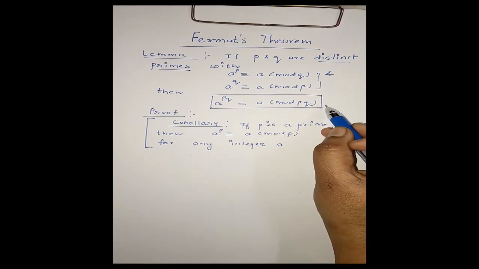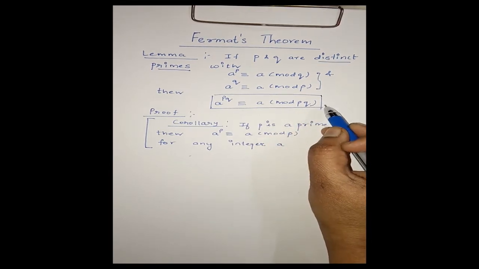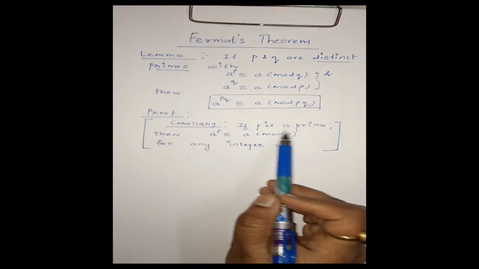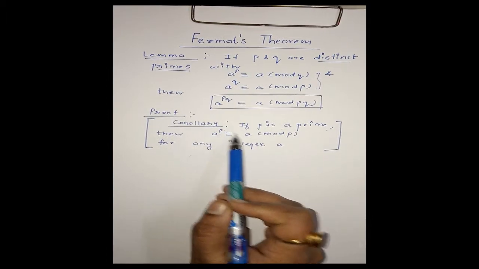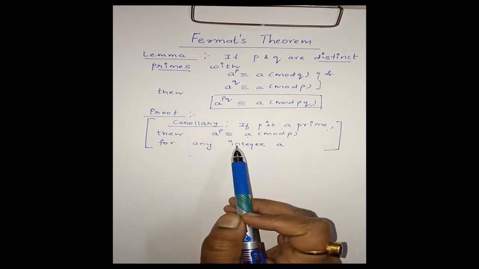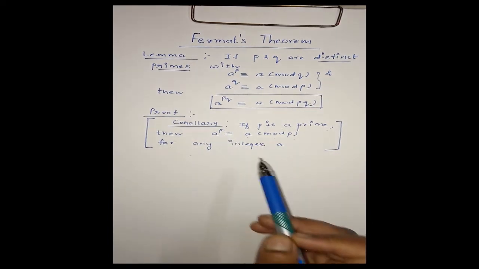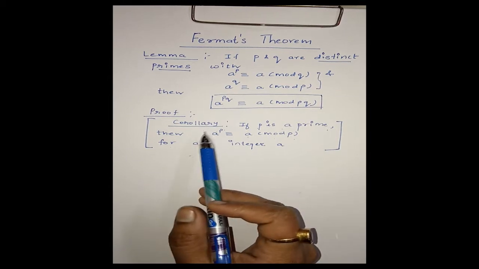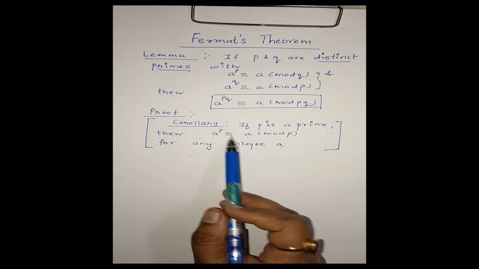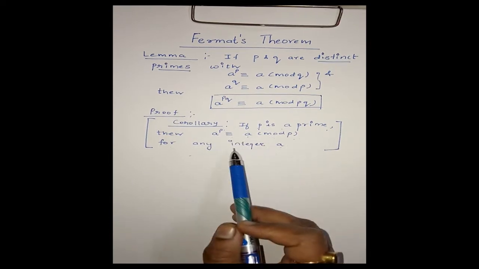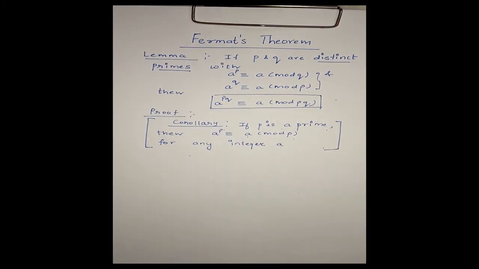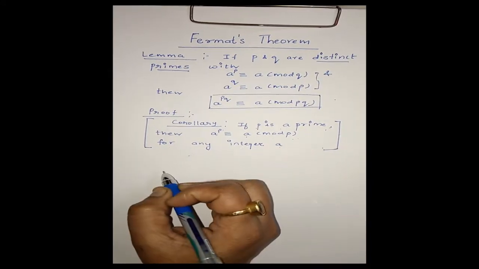Now we are going to prove this result, and for this we need the corollary to Fermat's theorem, the statement of which is: if P is a prime, then A power P is congruent to A modulo P for any integer A. This corollary we have proved in the last video on Fermat's theorem. Now we are going to use this corollary in order to prove this result. Now we come to the proof.